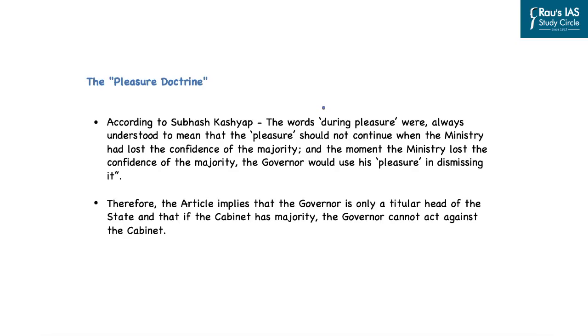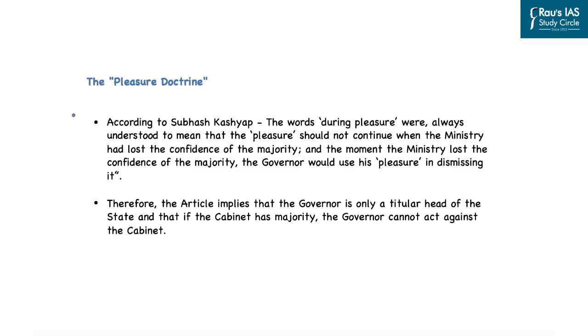Now, after understanding Articles 163 and 164 of the Indian Constitution, which deal with the manner of appointment and removal of the ministers, we should understand what is the essence of this pleasure doctrine under which various ministers of the state government are appointed. And we have just learned that the ministers hold the office during the pleasure of the governor. Now, this does not simply mean that the governor has the power of removing any minister at his own will. It is the chief minister of the state who will advise the removal of any particular minister from the council of ministers to the governor,